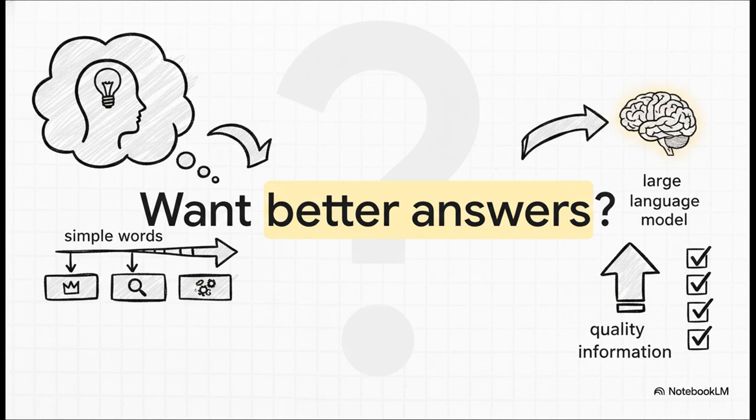So, do you want better, more accurate AI answers? Of course we all do. What we're going to discover right now is how adding just a handful of simple words to the very beginning of your prompt can absolutely change the internal processing and the ultimate output of your AI. It's this tiny, almost invisible shift, but man, it creates a massive impact on the quality, the tone, and just the overall usefulness of the information you get back.